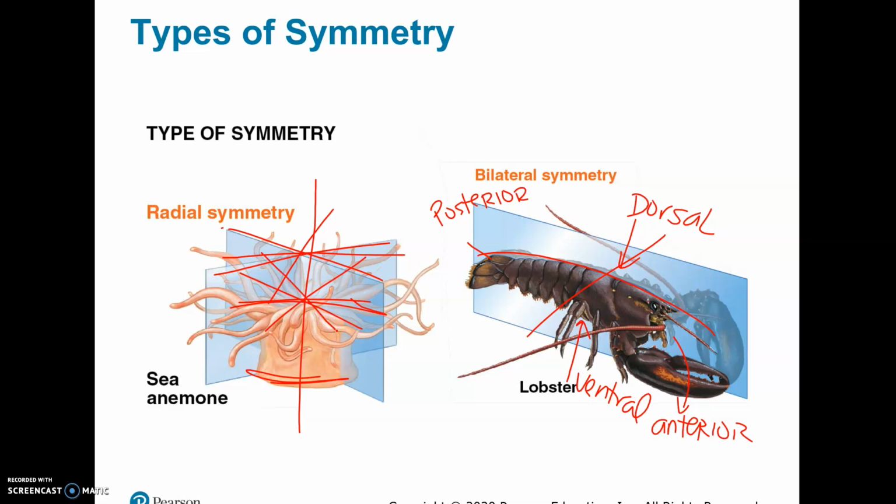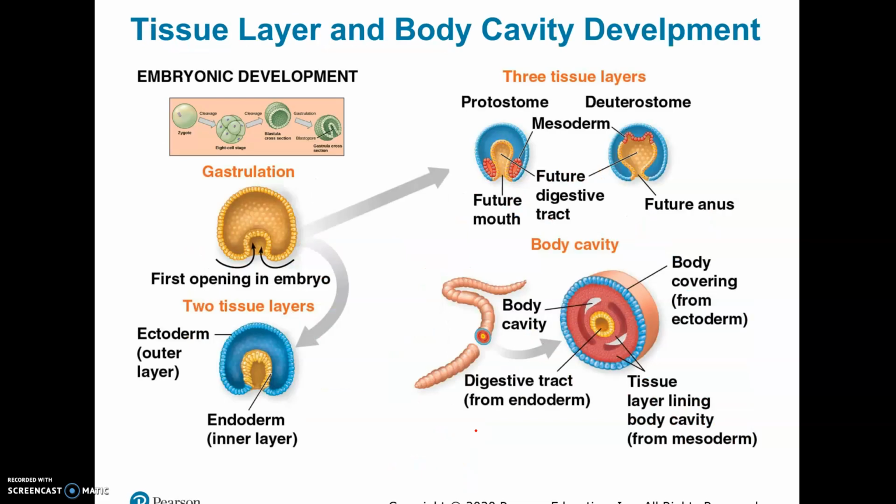There is another kind of symmetry called spherical, but there aren't any animals that have that. There are some protists that have that kind of symmetry, where an organism looks like a ball, so I could pretty much cut it in any direction and it would be the same. But that's not true with any animals. And then there's just one group of the simplest animals that are completely asymmetrical. They don't have any kind of symmetry, no body plan where one side mirrors the other.